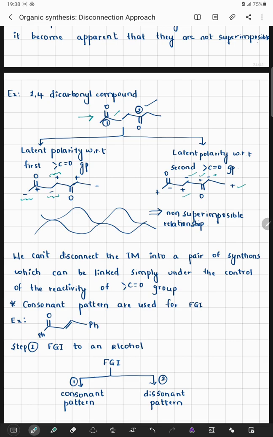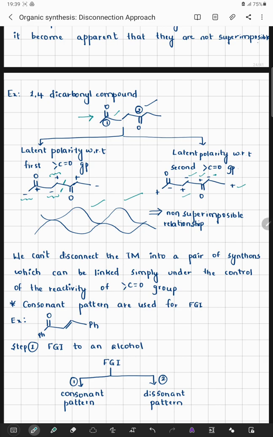That means if I start with the left hand side, I get one type of latent polarity, and if I start with the right hand side of the carbonyl carbon, I get another type of polarity. That means I am not getting a proper superimposable system. Instead, the system is said to be non-superimposable. We can observe that till one point the charges are acceptable. That means till this point the charges were acceptable.